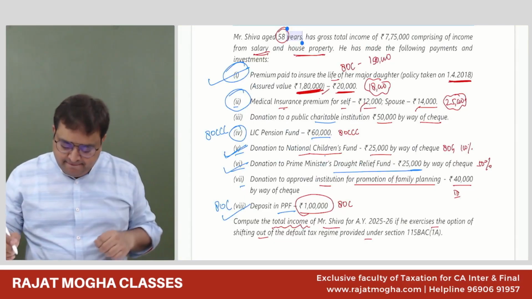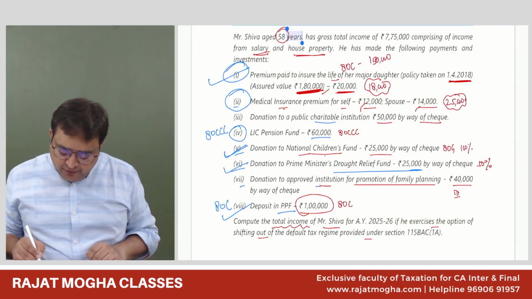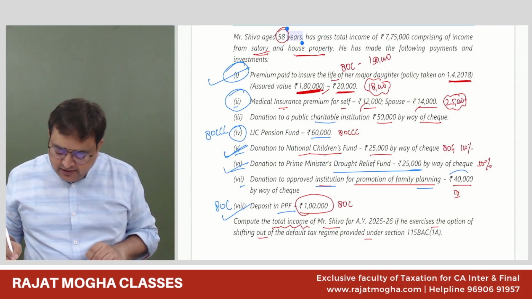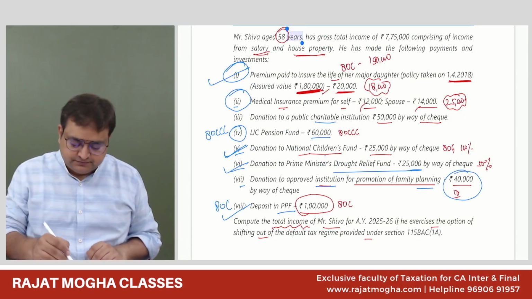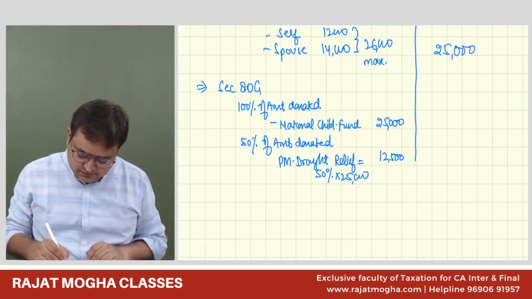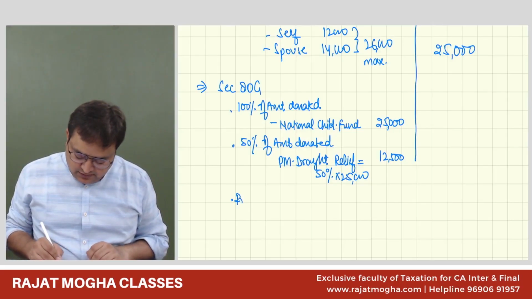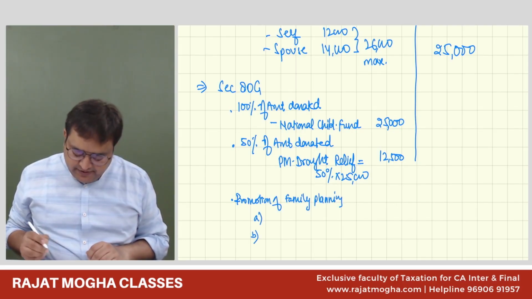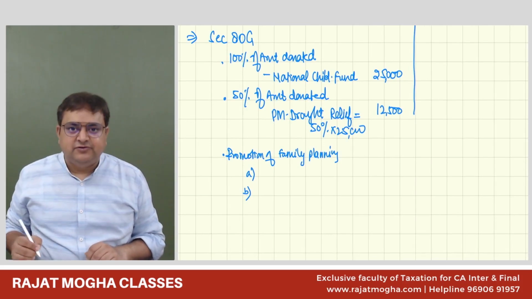Then donation to approved institution for promotion of family planning, 40,000 rupees. For promotion of family planning, it is A or B, whichever is lower.